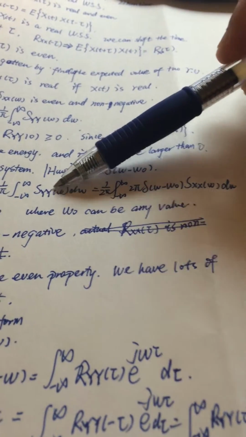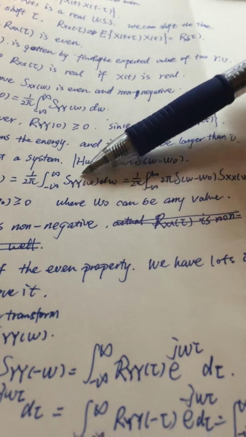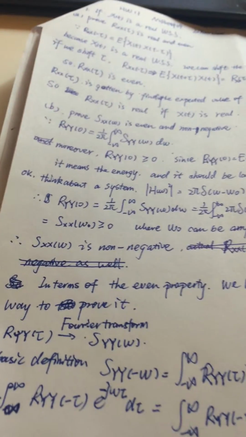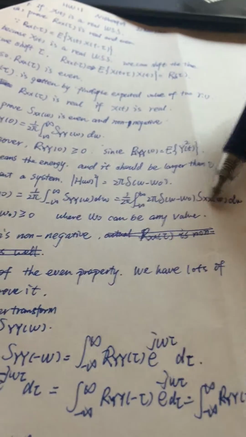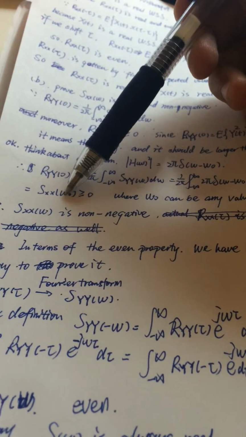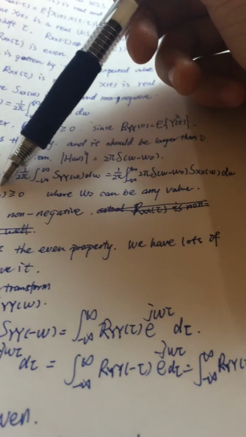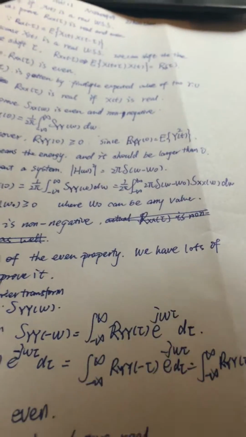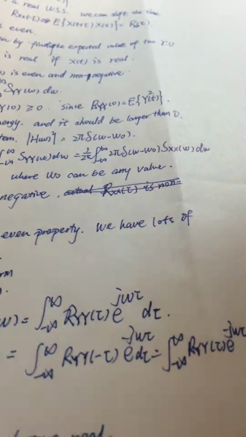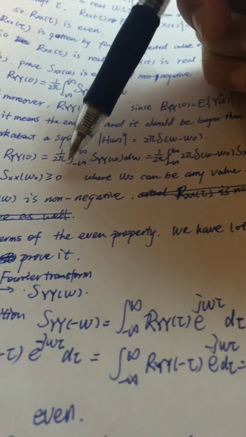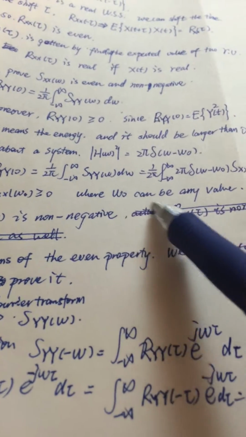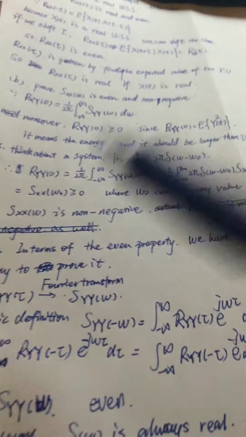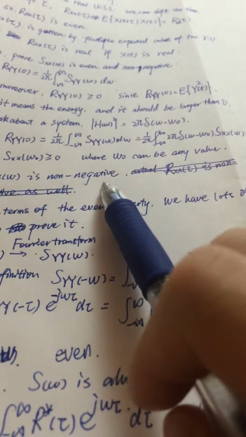And because y means output, and I wanted to use the input and the system to show the output, I write it down like this. Finally, we got the answer like this. As I said before, it is non-negative, so it is larger than 0. Actually, W0 can be any value. So the spectrum is non-negative. I got it proved.